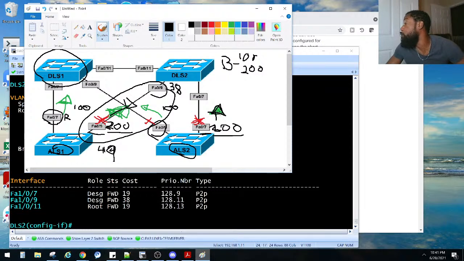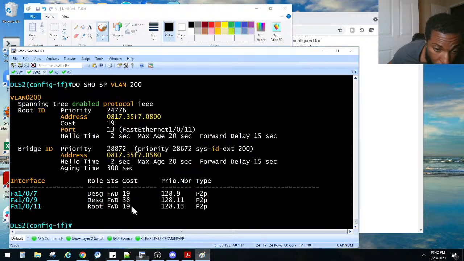He said, don't change the root bridge. Yes, I'm not going to do that. The root bridge will forward all. Pete S said FA109 on ALS is the one you want to change according to this lab. Yes, you're right. So I need to change that right there, to be lower or higher. It needs to be lower for it to be forwarding. I'm going to change this to something lower than that.